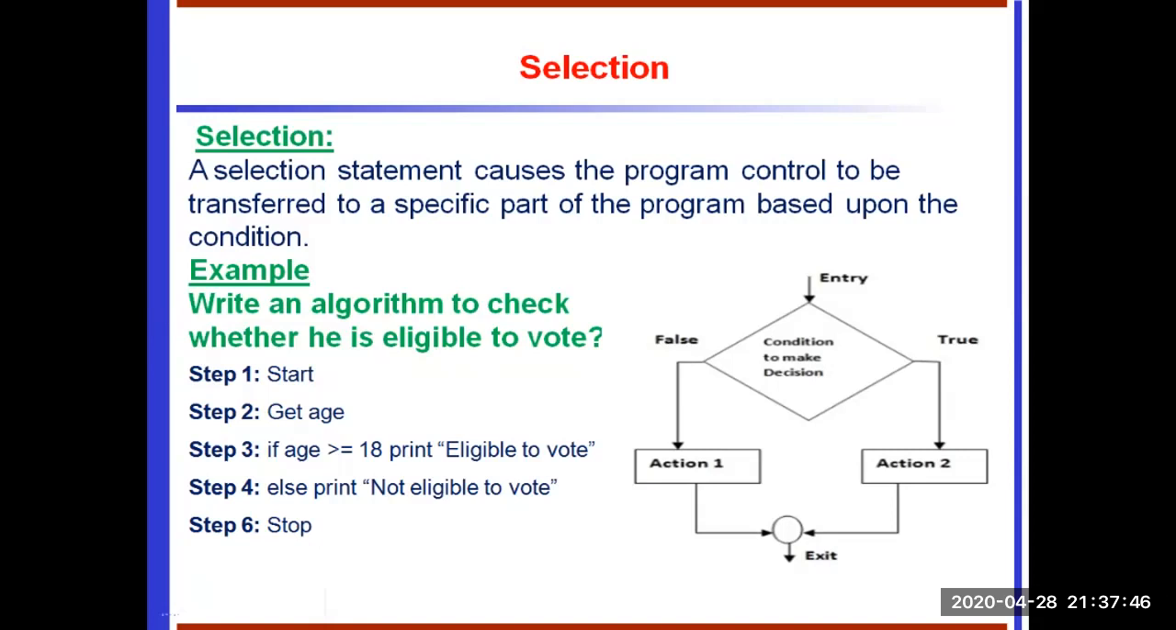If so, we have to display eligible for vote. If the condition fails, it automatically goes to the else block: not eligible for vote. So finally we have to stop. So the selection statement, based on a decision, executes only one group of statements.